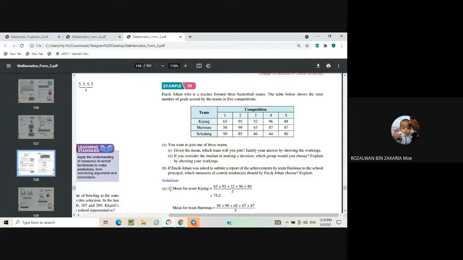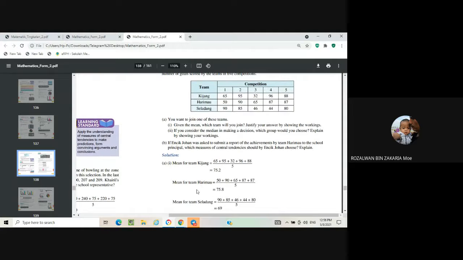So how to solve (a)(i). Firstly, you have to find the mean for the team Kijang. To find the mean, we add all the scores by the team Kijang, then divide by 5, the number of scores. It is equal to 65 plus 95 plus 32 plus 96 plus 88, then divide by 5, equal to 75.2.